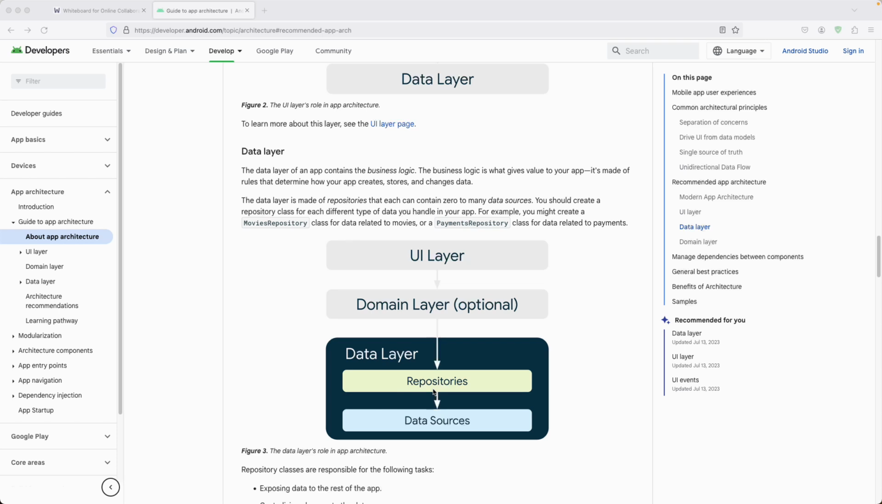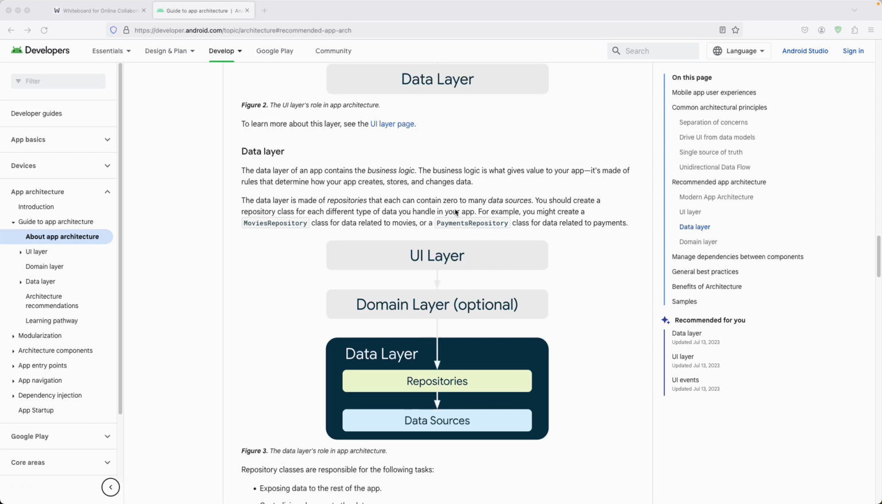You can have the data source that is connected to your local database, or it is connected to the remote API. You should create a repository class for each different type of data you handle in your app. So it is a best practice to create only one repository based on the type of the data that you are going to handle.